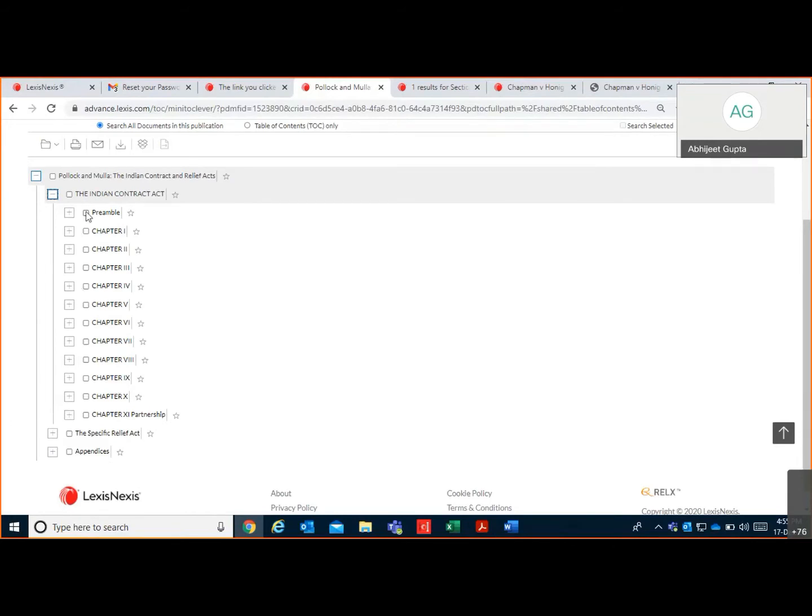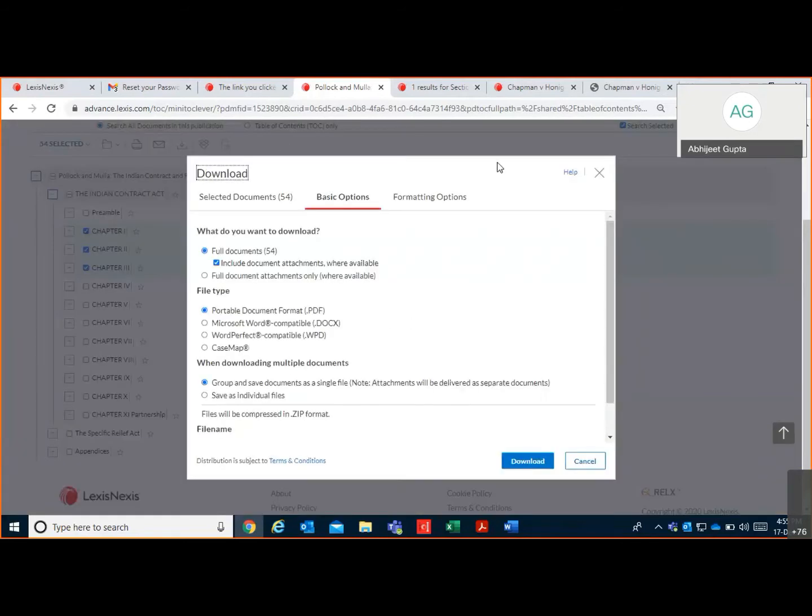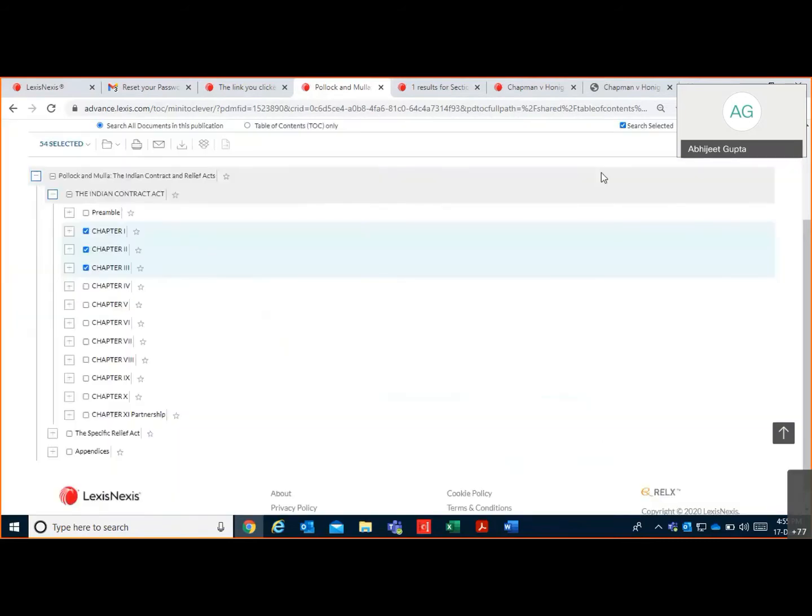Now, if you want to download a certain chapter, simply select the chapter and all the deliverable mechanisms like add to folder, print, email, download are readily available on the top of this page. For example, if you want to download chapter number 1, 2 and 3, select and click on this download option. But keep in mind always that you can download only 100 documents in one stretch.